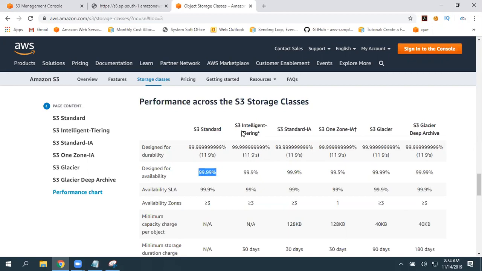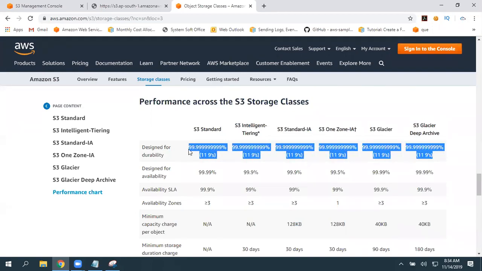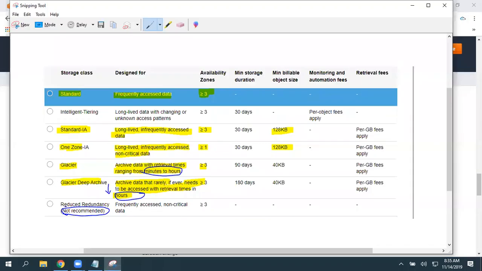99.99% availability. Intelligent-Tiering, if you don't know what access pattern you require, you can simply select that. Infrequently Access, 99.9 only. One Zone, 99.5 only. Compared to this, it is less. Glacier, 99.99, Deep Archive, 99.99. But for all the remaining, durability is 11 nines, except this RRS. Here, the value is 99.99% only.